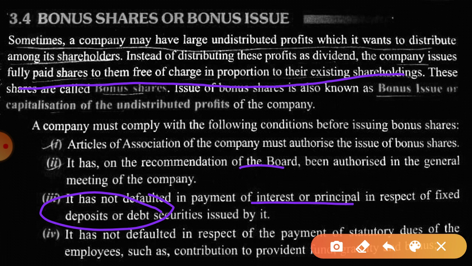Okay, a company can have fixed deposits. For example, you can deposit money in companies for a certain period of time, that is known as a fixed deposit. Like you have fixed deposits in a bank, the same way you have fixed deposits in companies, public companies.